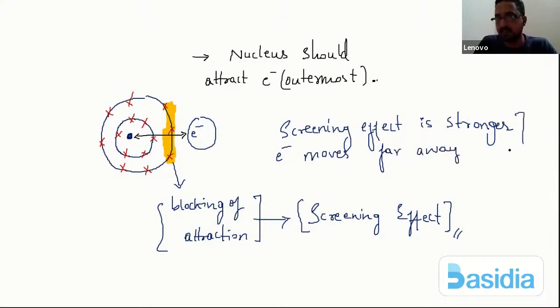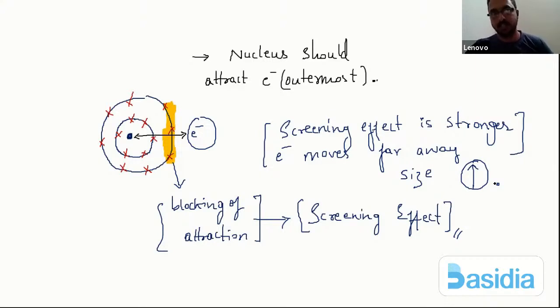If the electron moves far away, what should happen to the size here? The size should increase. That is exactly what is happening in the zinc atom.